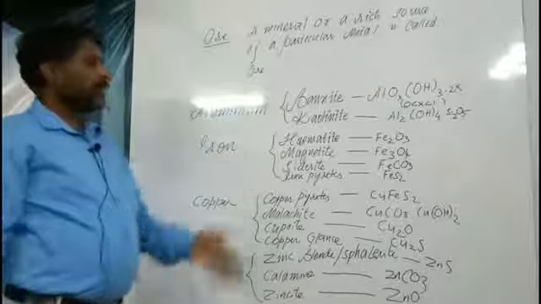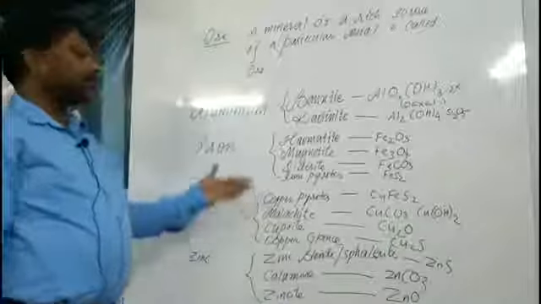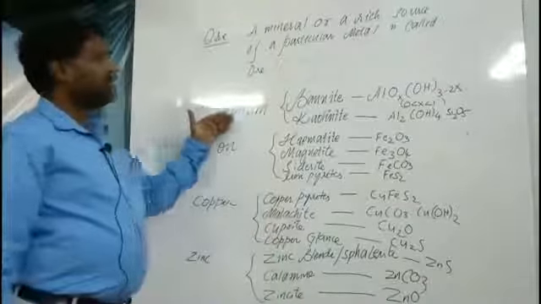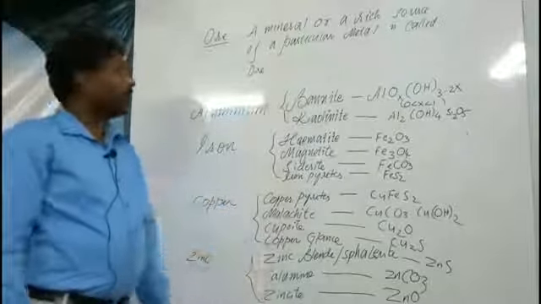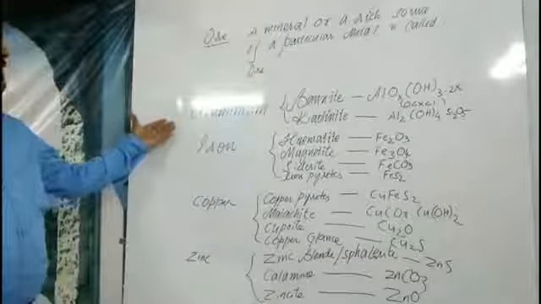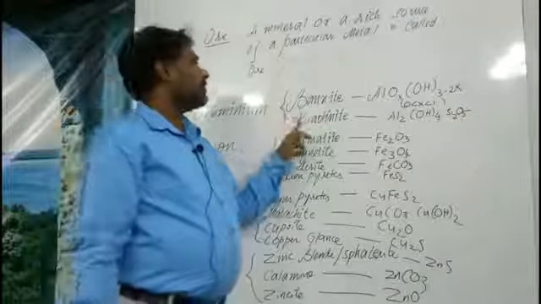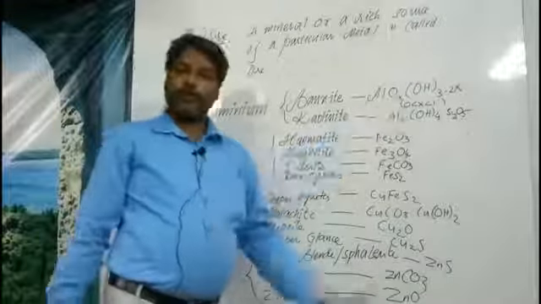But meanwhile, while I am writing, I am just consuming some time. That's why I have deducted the time. The ready-made system has been displayed on the board. You see, this is aluminium. Aluminium, the name of the metal here, and the name of the ore and its chemical formula in general.